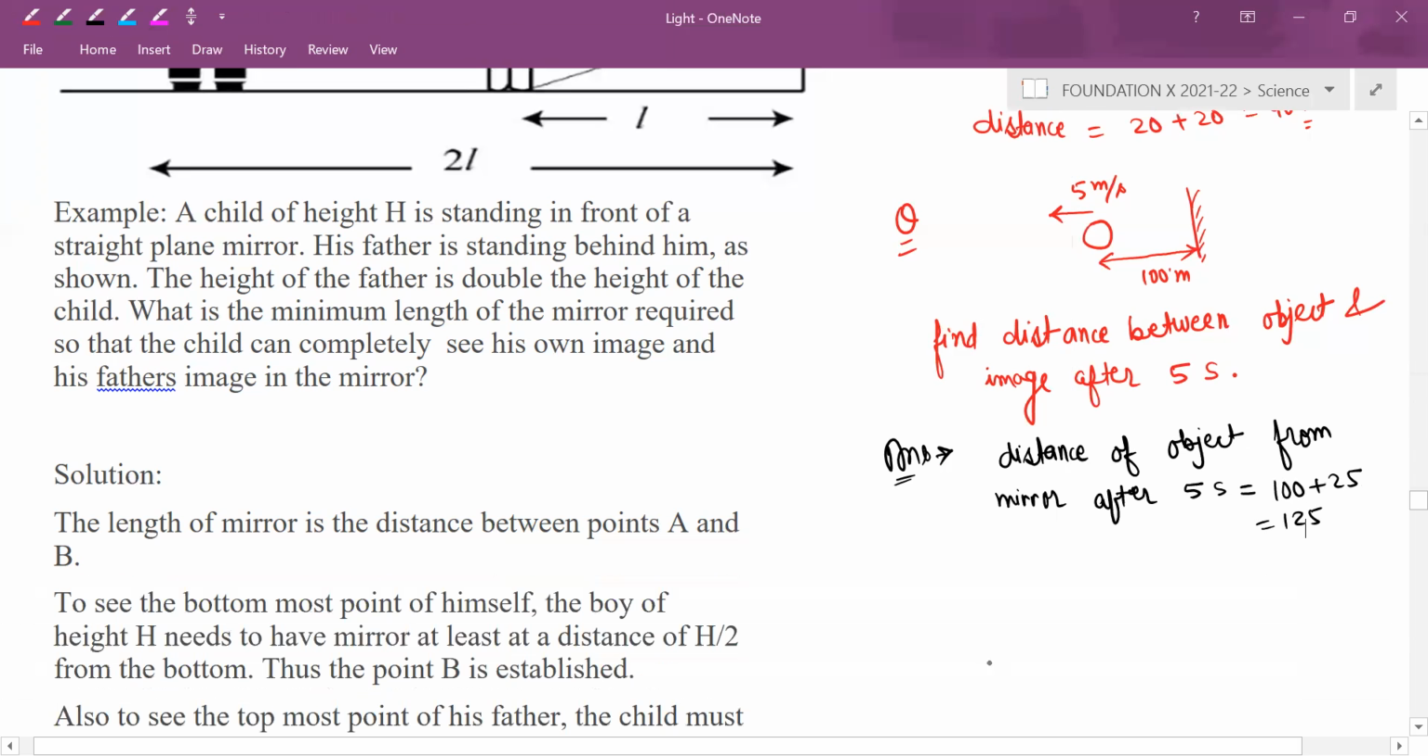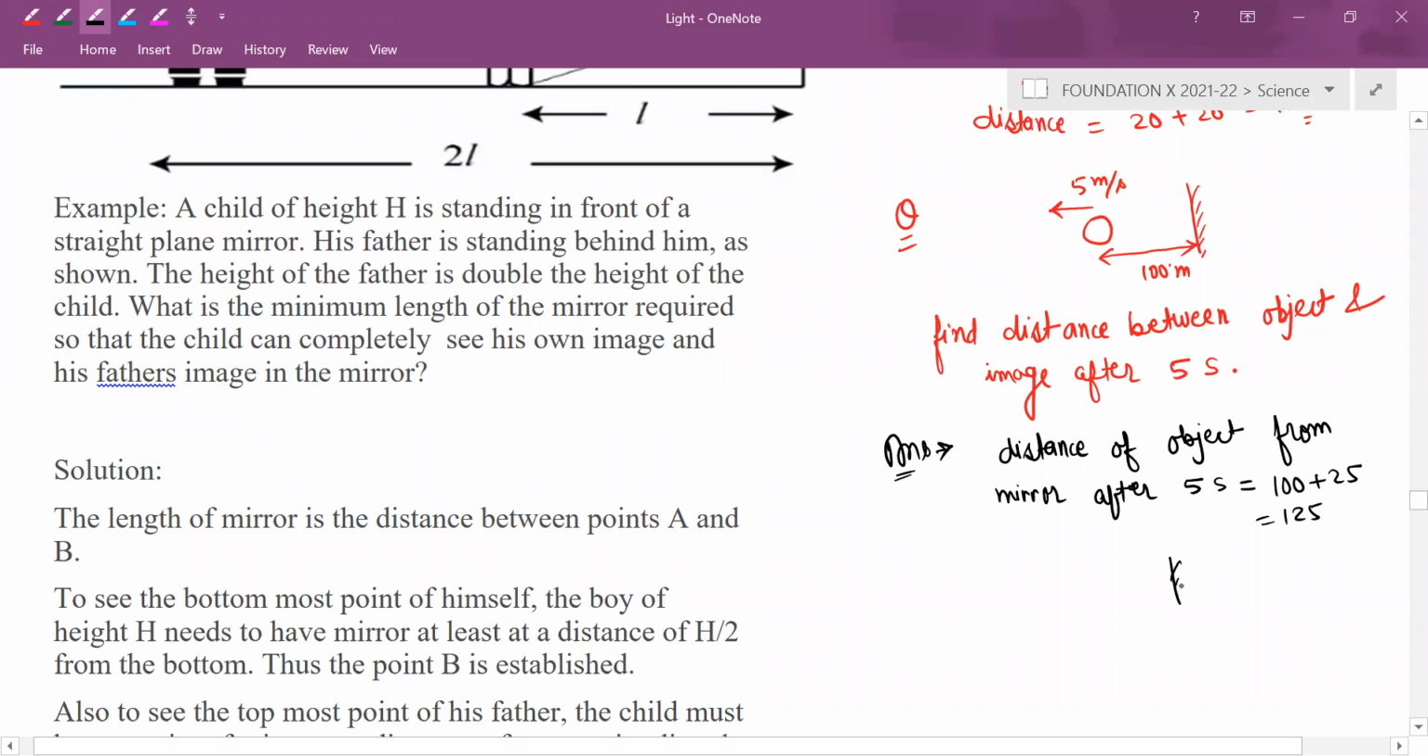Exactly same distance will be for the image. If you say this distance is 125, so this distance will also be how much? 125. So total distance will be how much? 250 meter. 250 meters. Very good.